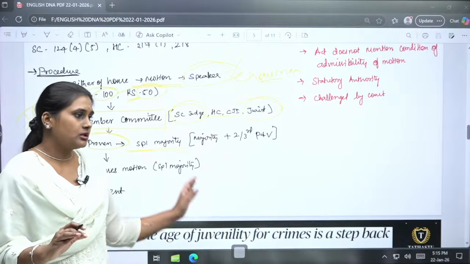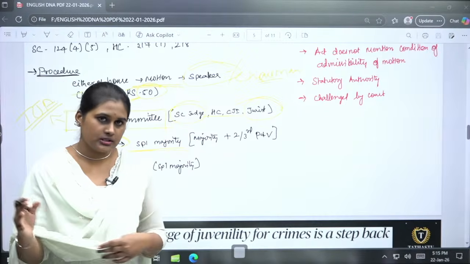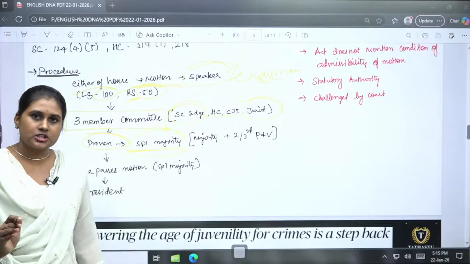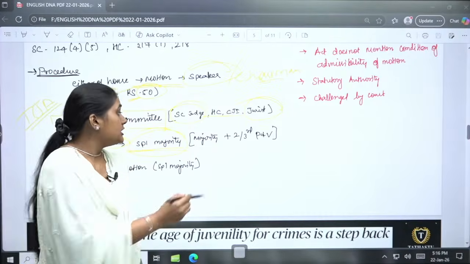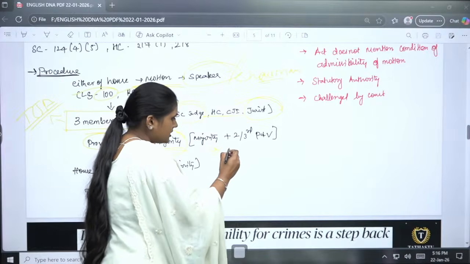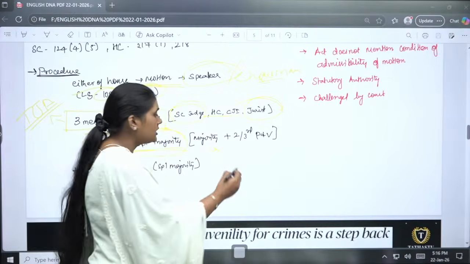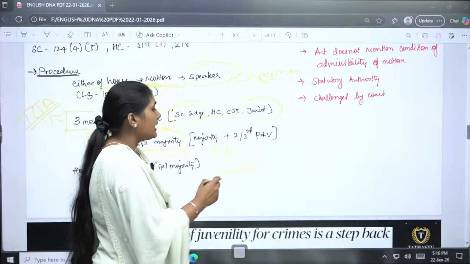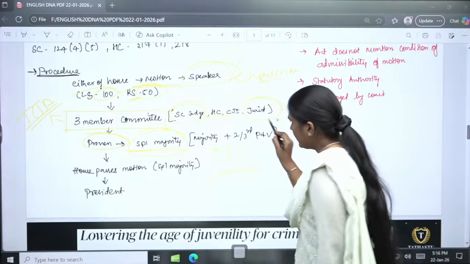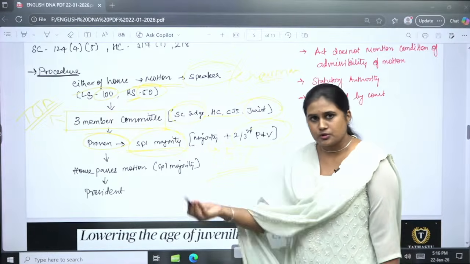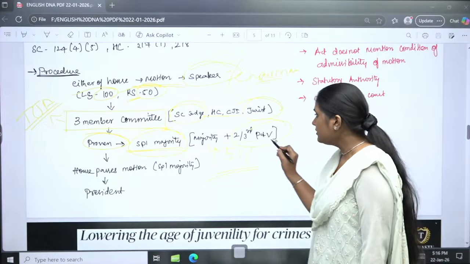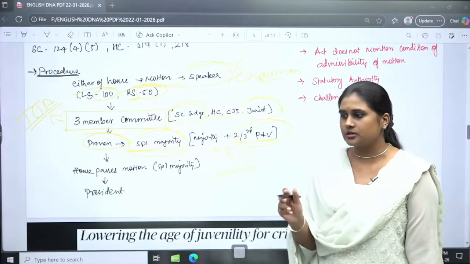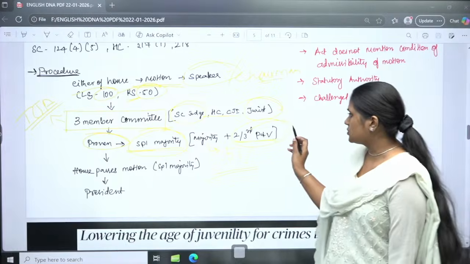Okay, so the Speaker will proceed for the votings. There we need a special majority. If it is in Lok Sabha, the Lok Sabha has to give a special majority, that is more than half of the people, maybe 51%. And also the house that is proposing this motion should have 2/3 of the votes of members present and voting. Okay, a 2/3 majority should be there. So this is what is important.